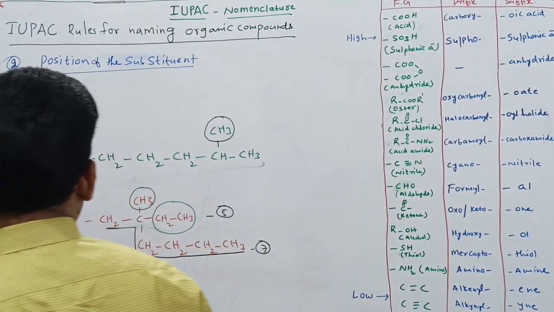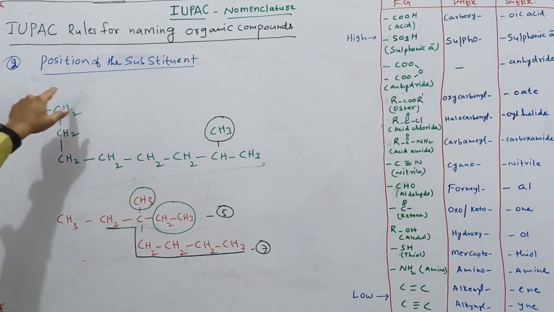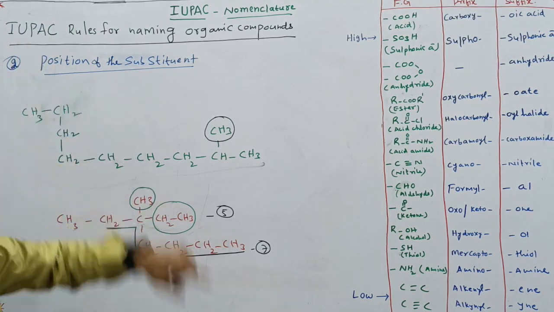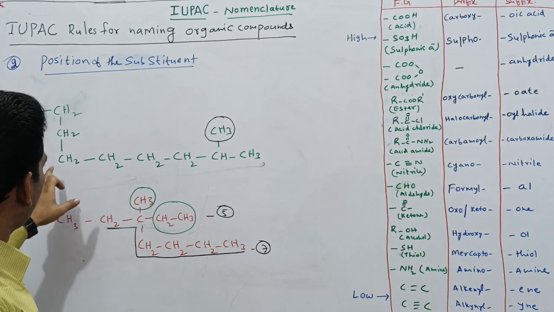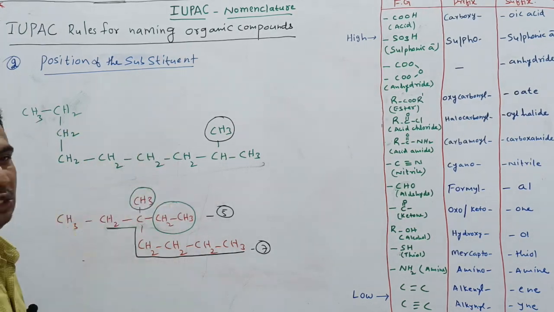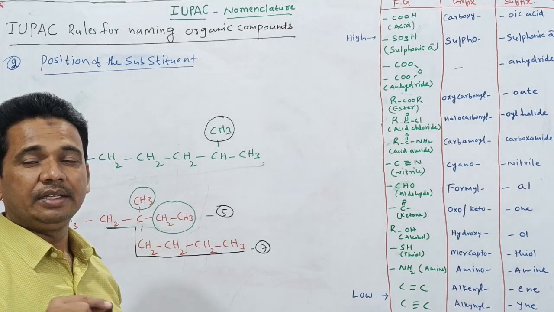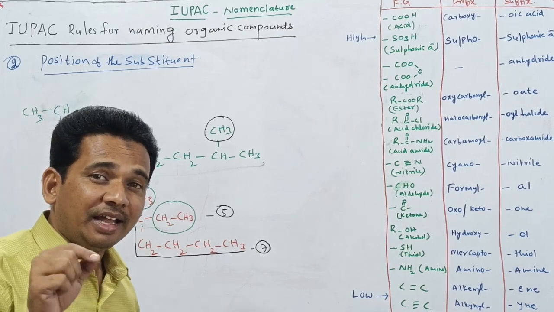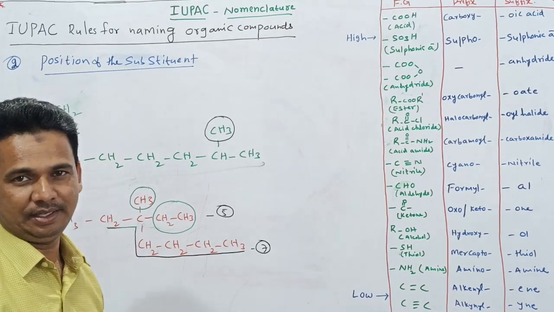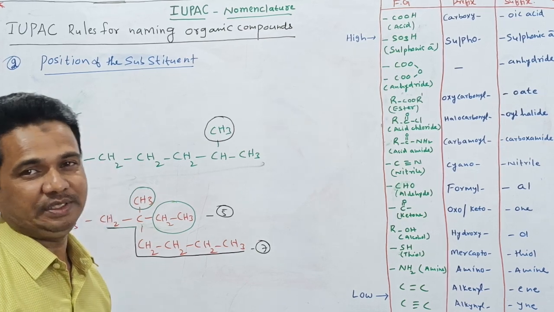Then how do we select the position of the substituent? The first rule already tells us we have to select the longest chain. Now the second rule tells us we have to fix the position for the substituent. The substituent has to get the lowest possible number. Remember that. The substituent has to get the lowest possible number.